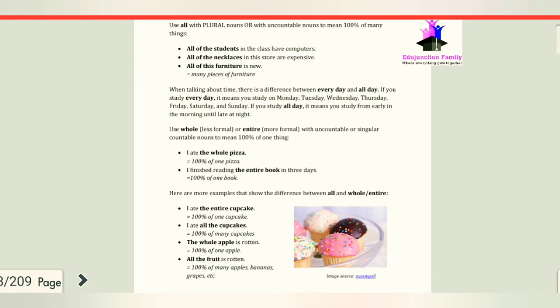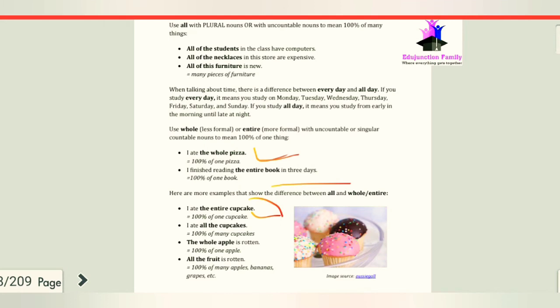Now we have a fresh look at all of these. If we talk about eating the whole pizza, it means we ate 100% of one pizza. If we take the example, I finished reading the entire book in 3 days, it means we read 100% of one book. Then, I ate the entire cupcake means we ate 100% of one cupcake.